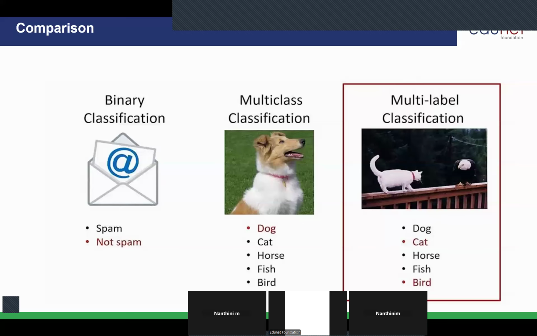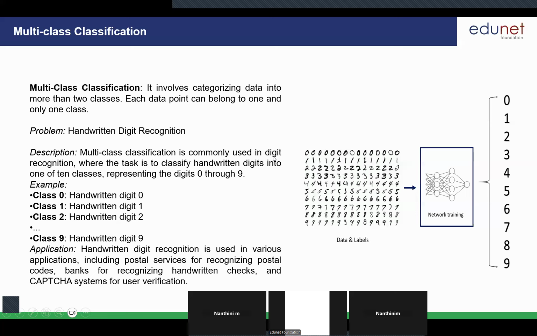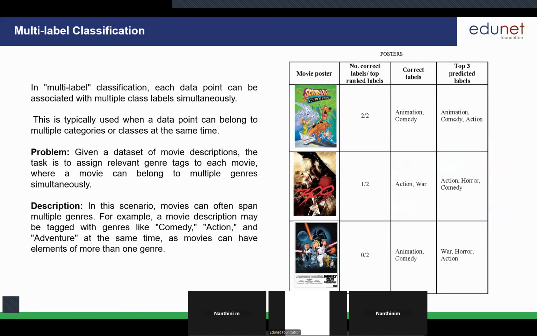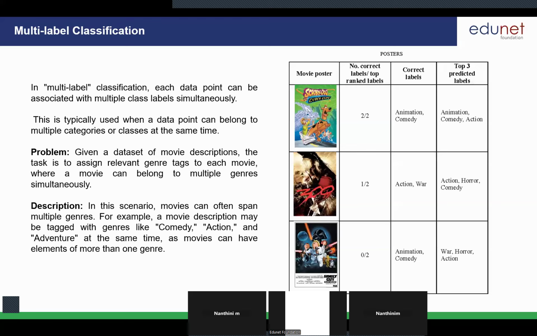See, I told you, the real world example. For the first one, we are using it in our email. See, you are using Google Gmail, right? So that is where we are using binary classification. And I told you, whenever we are trying to enter any login information nowadays, for security purposes they are adding CAPTCHA. So multi-class classifications are used. And in Netflix, even in Instagram, when you are trying to tag any pictures, you might see, based on the pictures, it will try to add the places in that particular picture.